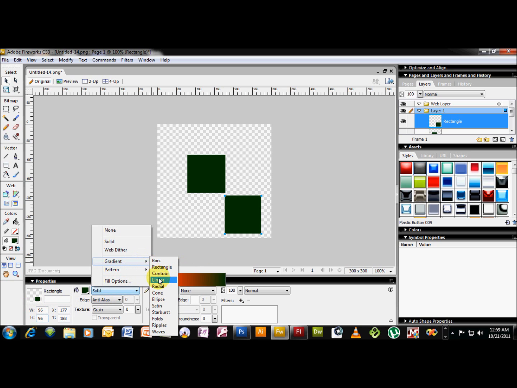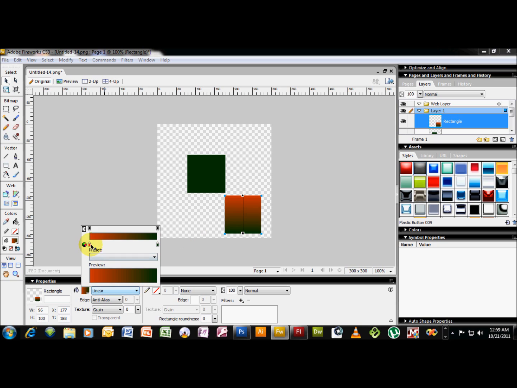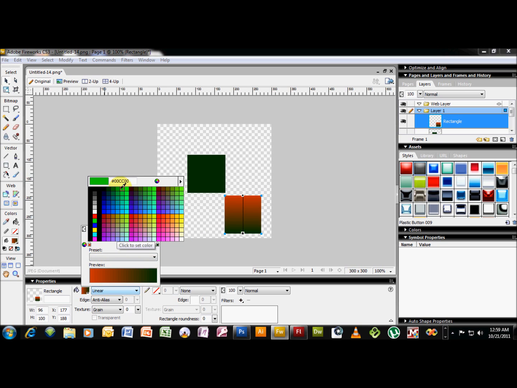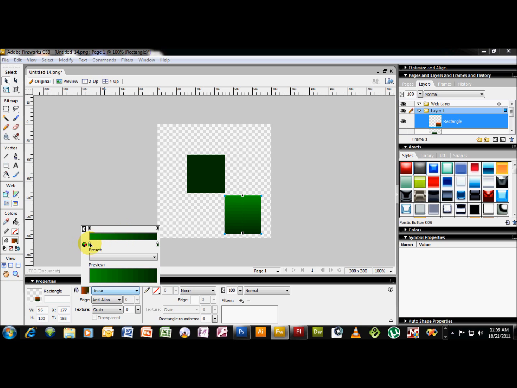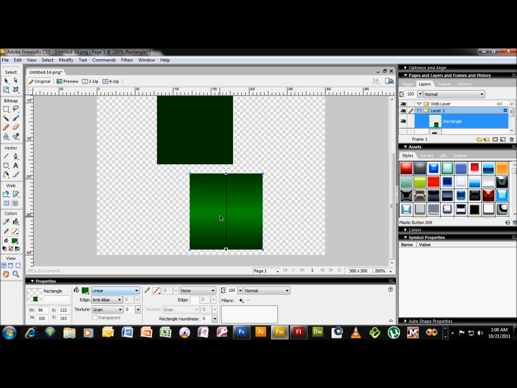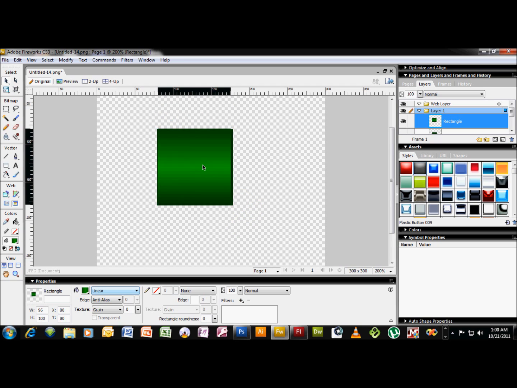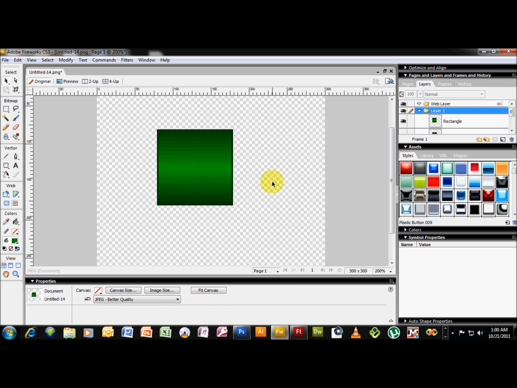gradient filter on this, a linear gradient, and we'll adjust our colors here. You can use any colors you like. I'm just, for this tutorial, using green. Okay. Now what we're gonna do is, if you hit Control and plus, you can zoom in. We just want to center the smaller square on the original square, and that looks about right.